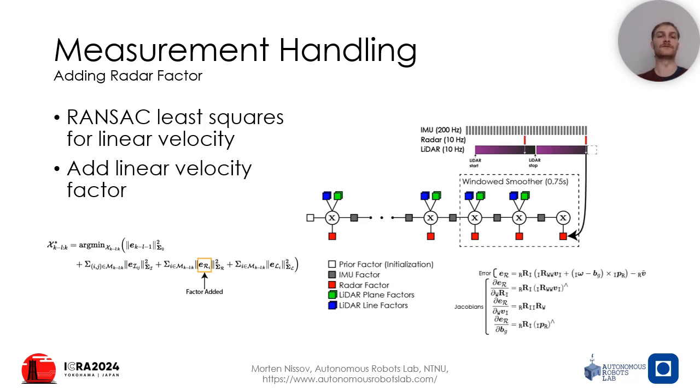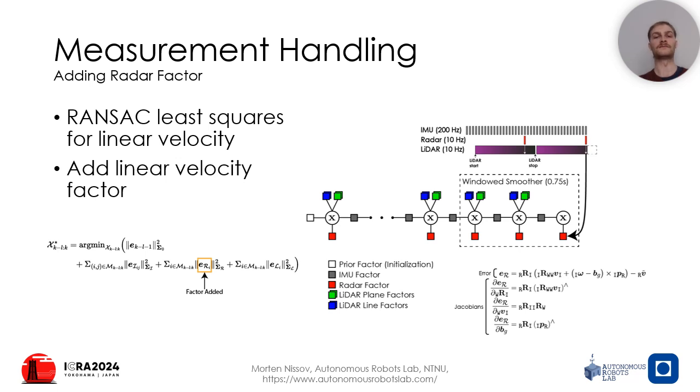Next, after doing so, we'll want to handle the radar. The radar sensor returns a sparse point cloud where the individual points contain information on X, Y, and Z coordinates, as well as radial speed and radar cross-section for that given point. From this point cloud, we'd like to estimate the radar frame linear velocity, and we do so by solving a RANSAC least squares problem.